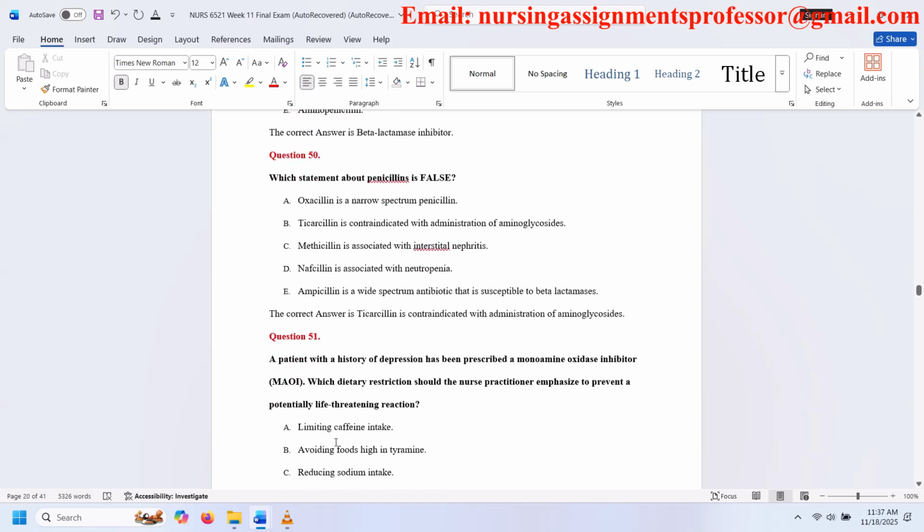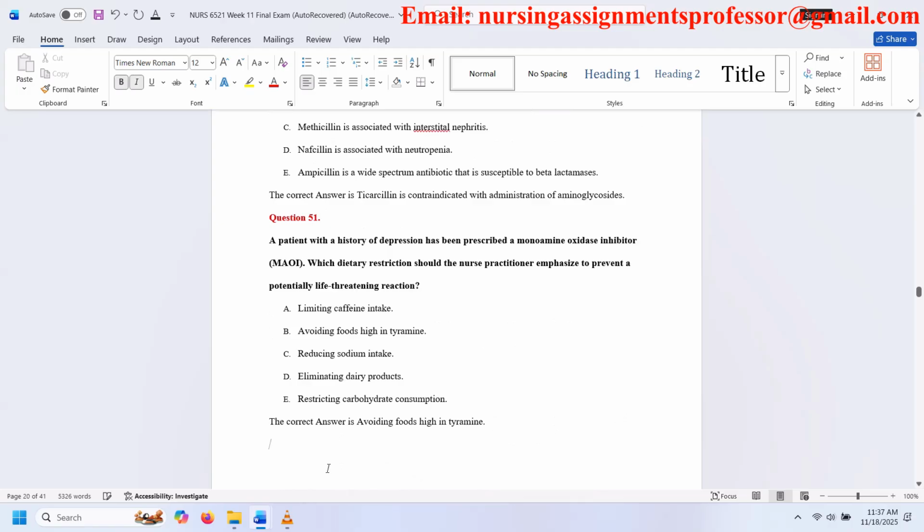Question 51. A patient with a history of depression has been prescribed a monoamine oxidase inhibitor. Which dietary restriction should the nurse practitioner emphasize to prevent a potentially life-threatening reaction? A. Limiting caffeine intake. B. Avoiding foods high in tyramine. C. Reducing sodium intake. D. Eliminating dairy products. E. Restricting carbohydrate consumption. The correct answer is avoiding foods high in tyramine.